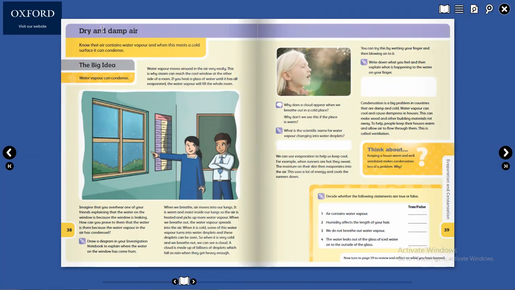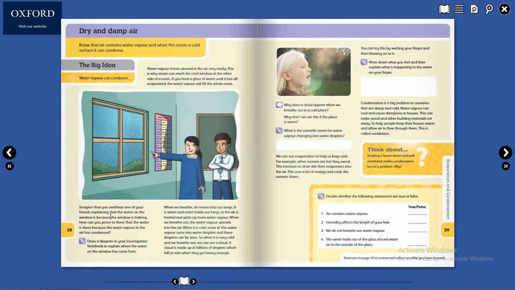Okay, Omar Yasir, read this, please. Dry and damp air, page 38. Now that air contains water vapor, and when this meets a cold surface, it can condense. The big idea: water vapor moves around in the air very easily. This is why steam can reach the cold window at the other side of a room. If you heat a glass of water until it has all evaporated, the water vapor will fill the whole room.